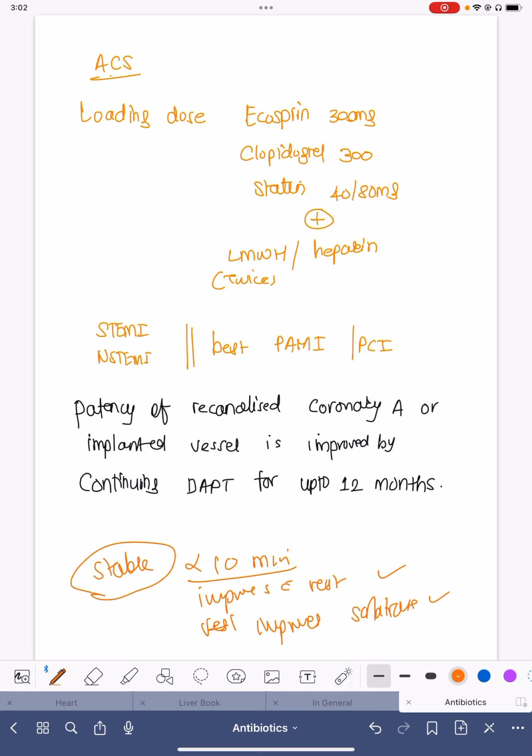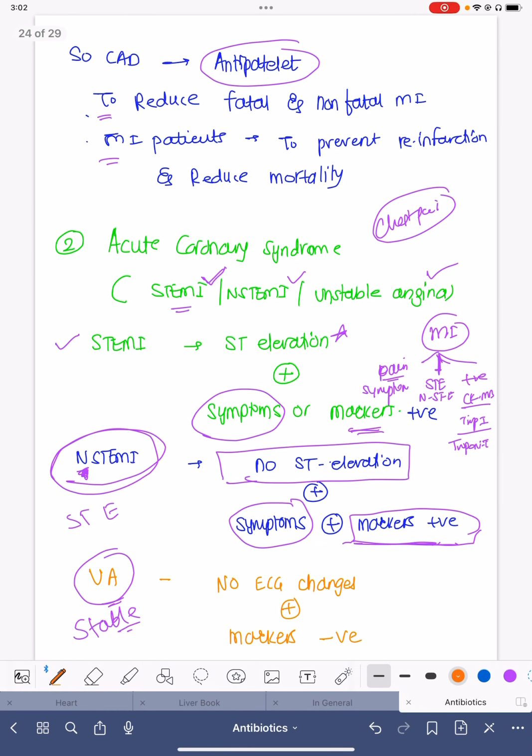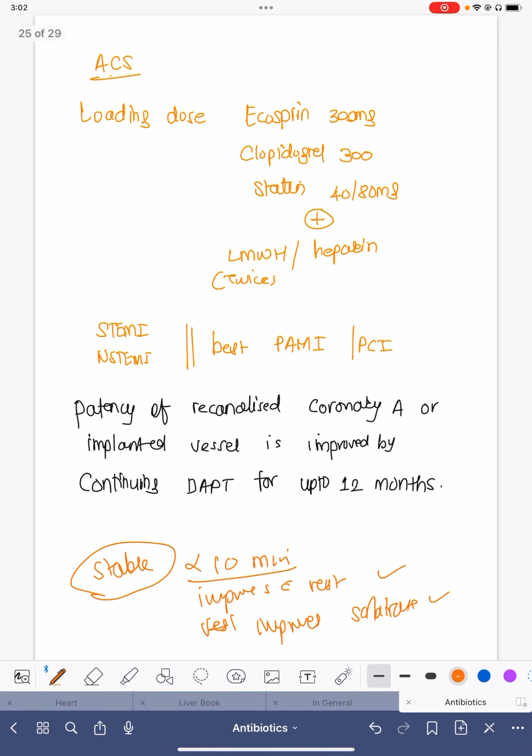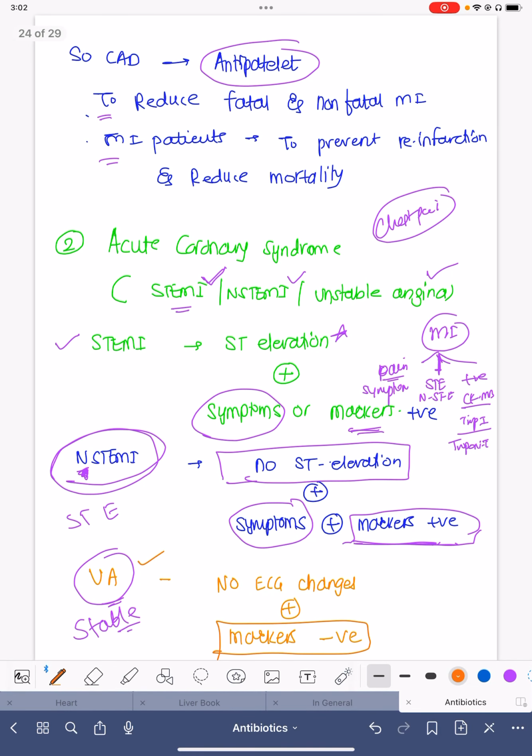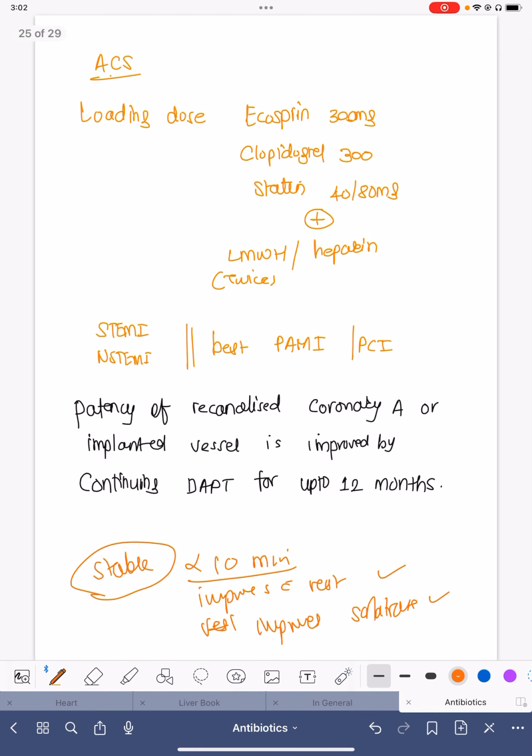If the pain persists for more than 30 minutes, and if the biomarkers are negative, especially the repeated biomarkers which are sent after 6 to 8 hours of the initial biomarkers, if they are still negative, then we label the patient as unstable angina.